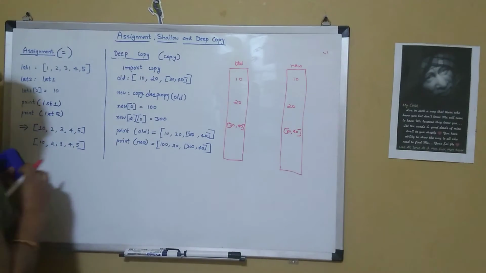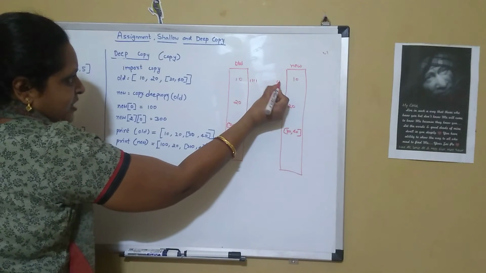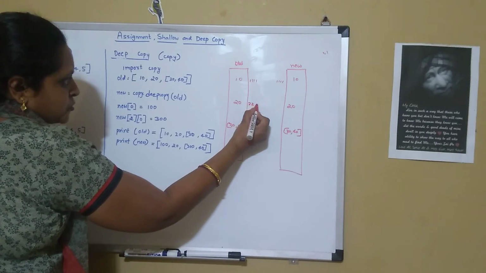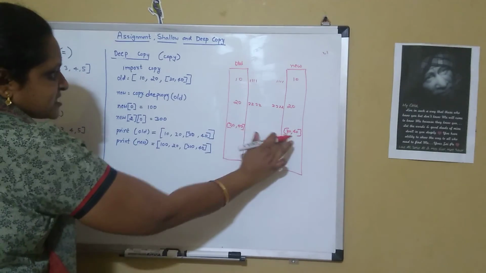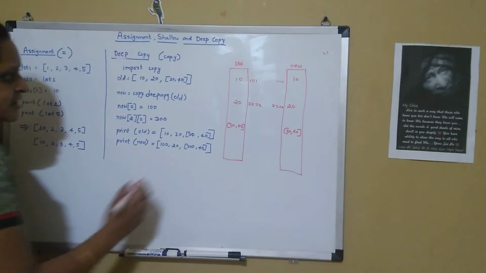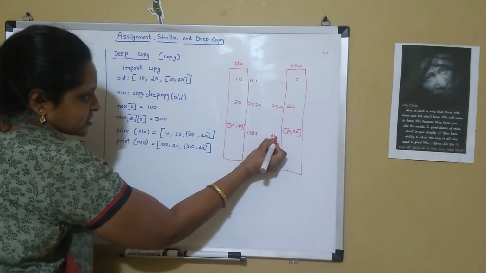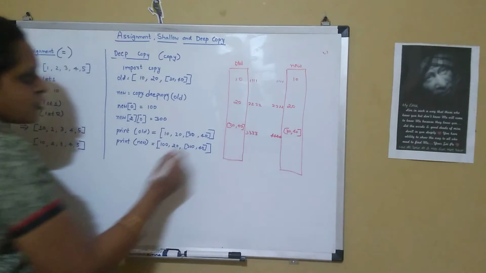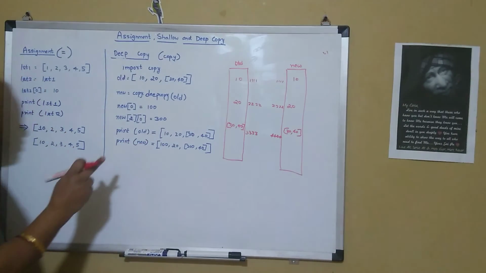But what happens is it will store it in 1111, 1111, 2222, 2222. But for a nested list, a nested object, it will save it in two different memory locations. In shallow copy, we were saving it in the same memory location and we got the problem.